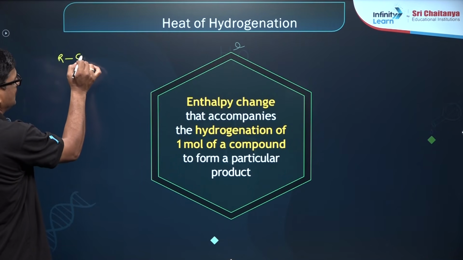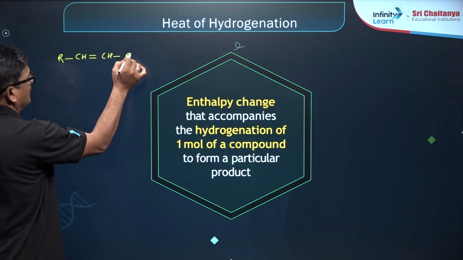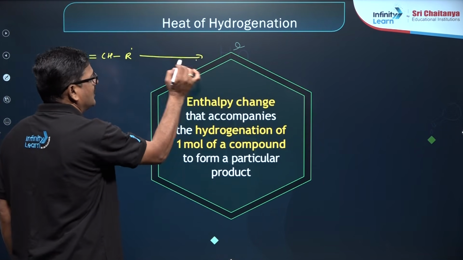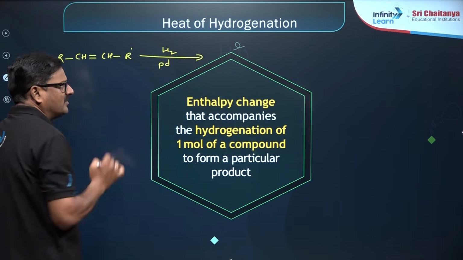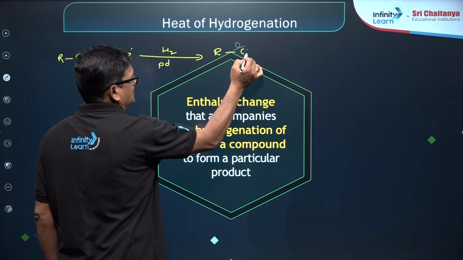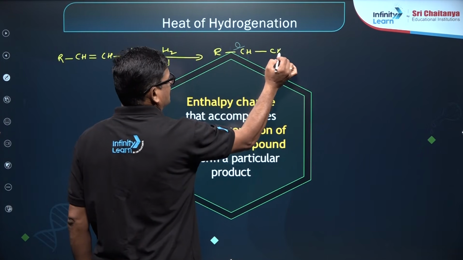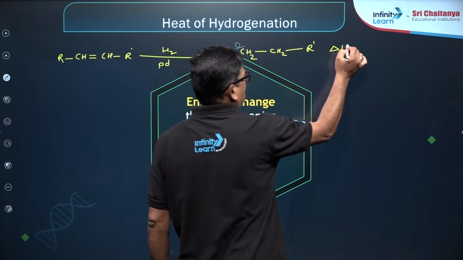For an alkene RCH=CH R', when you add hydrogen in the presence of platinum, palladium or nickel, you are going to get RCH2CH2R'.